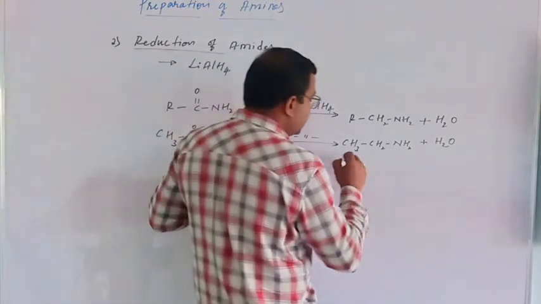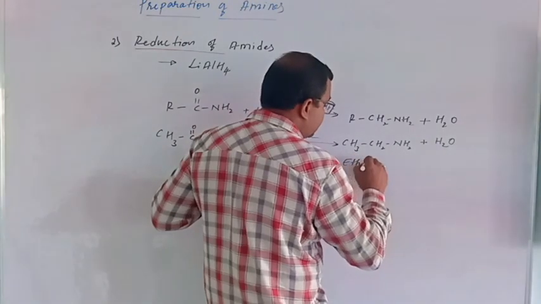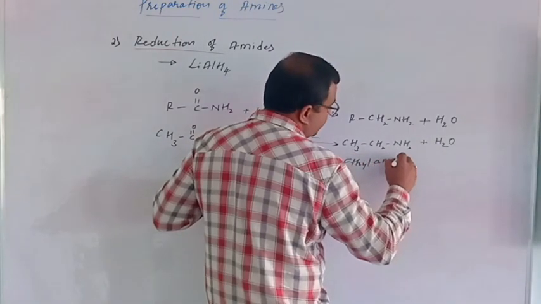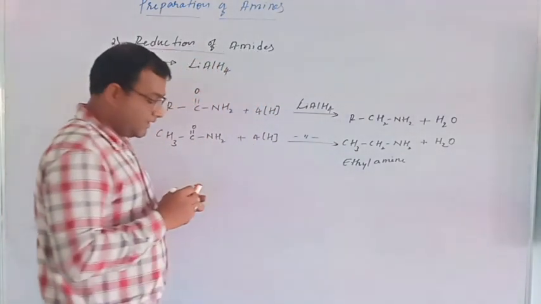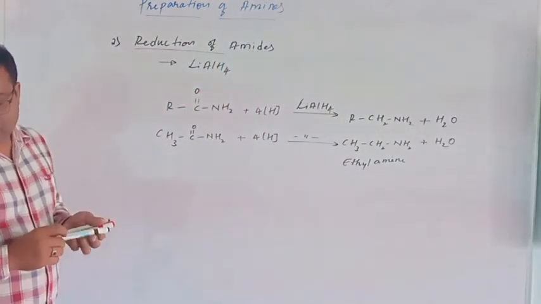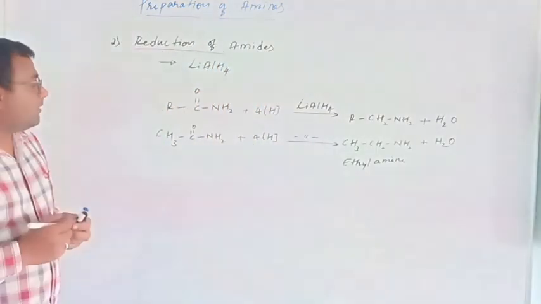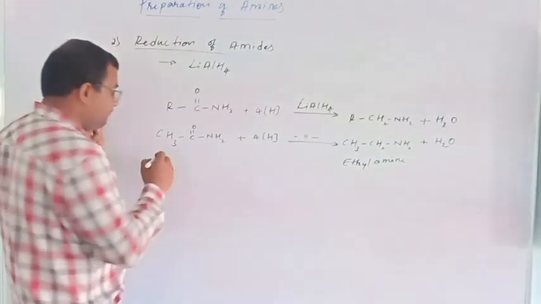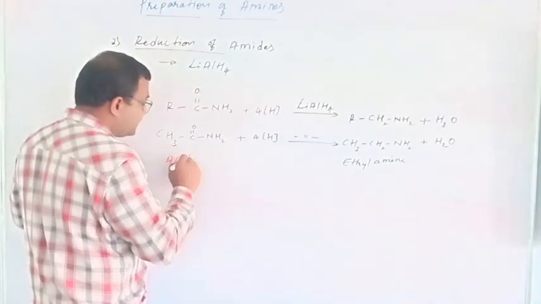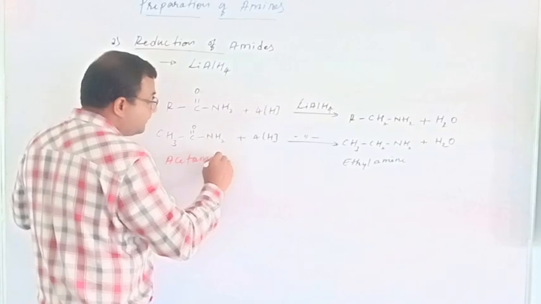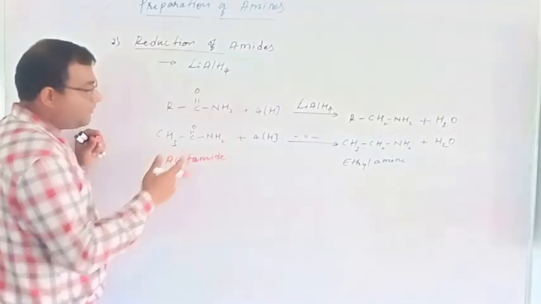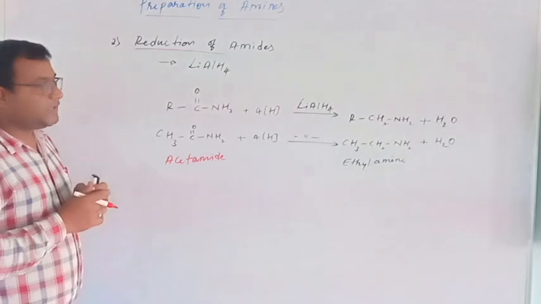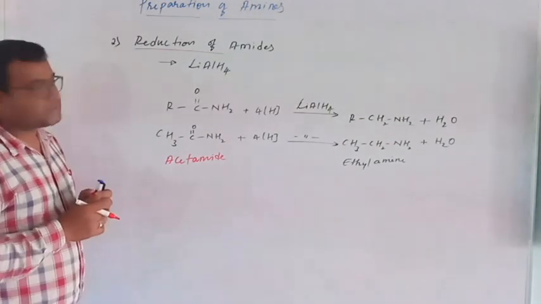This is called ethylamine. Similarly, you can also try for benzamide. The name of this compound is acetamide, so acetamide can be easily converted into ethylamine by this reaction.